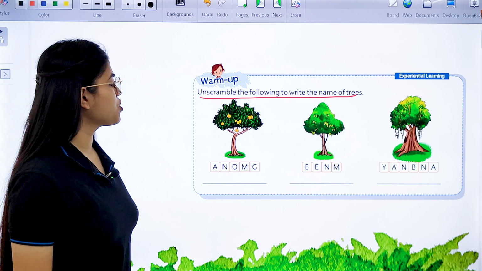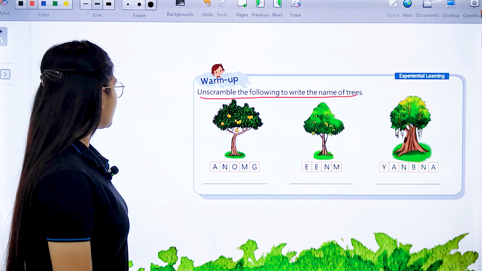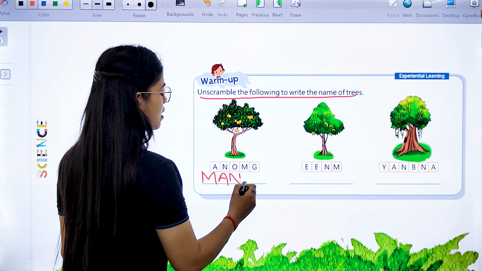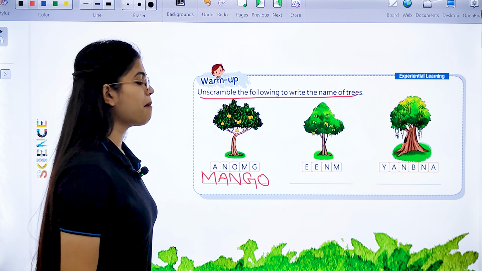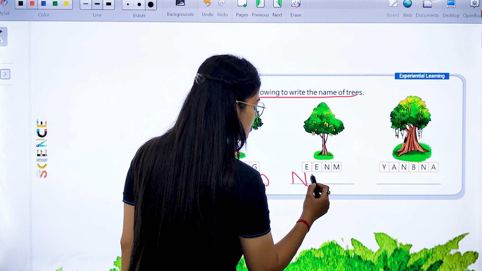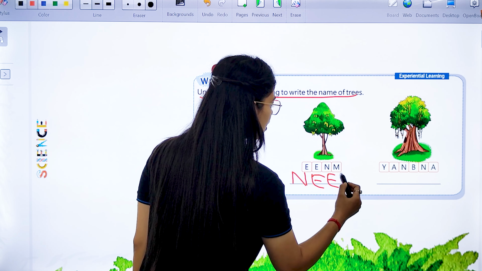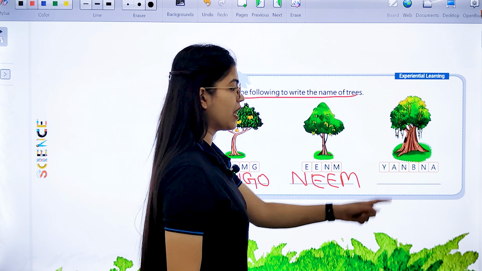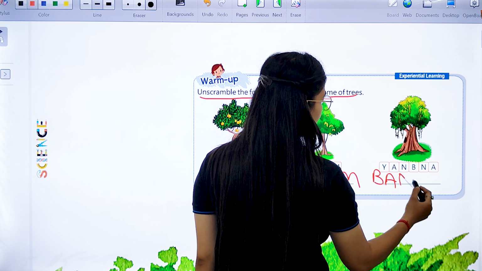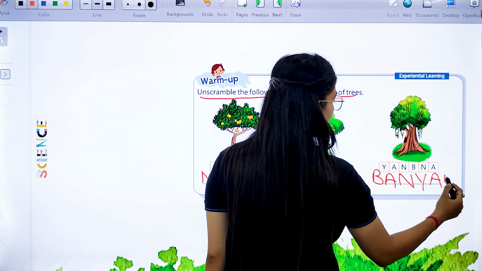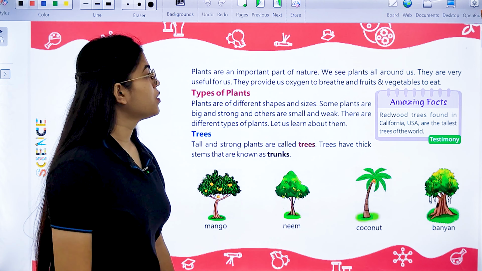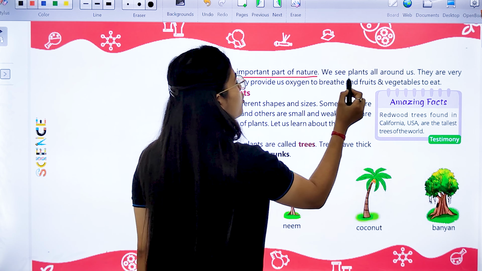So if you see this picture, this is a mango tree. So what are you going to write over here? MANGO, mango. Okay. Then this is a neem tree. So NEEM, neem. And this is a banyan tree. So we will write over here BANYAN, banyan tree.